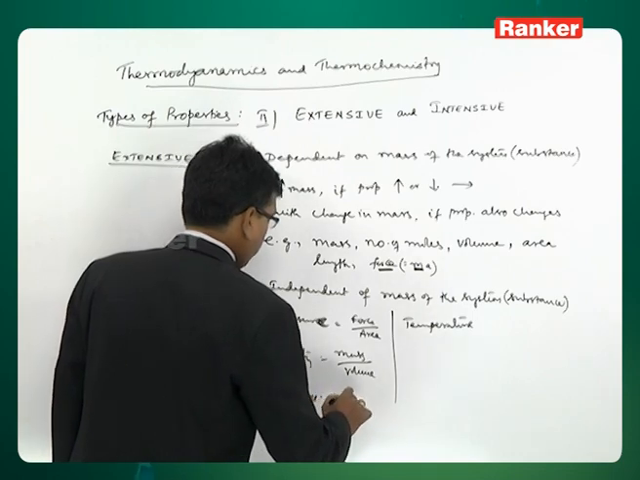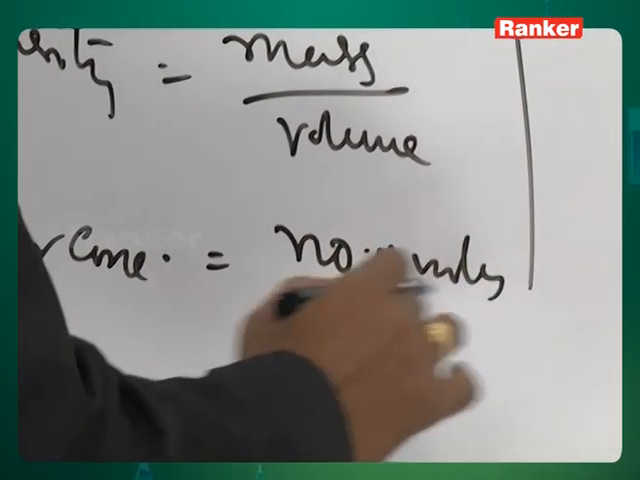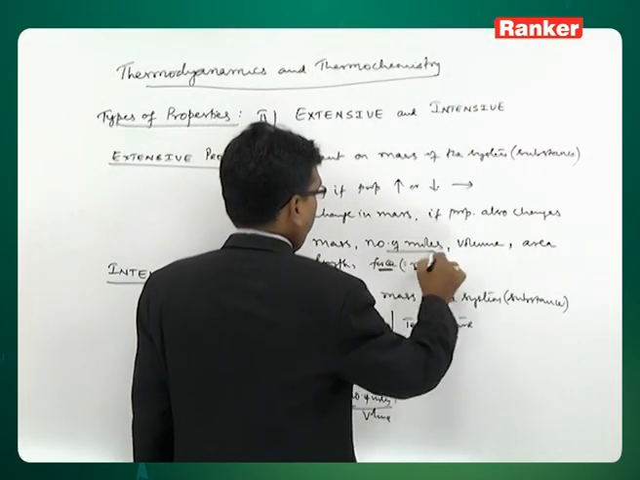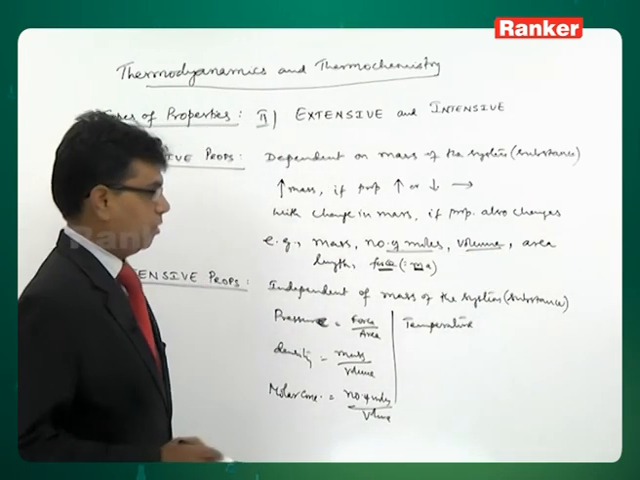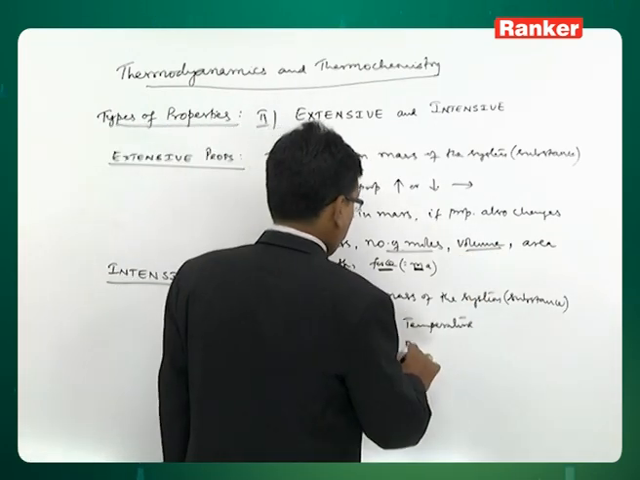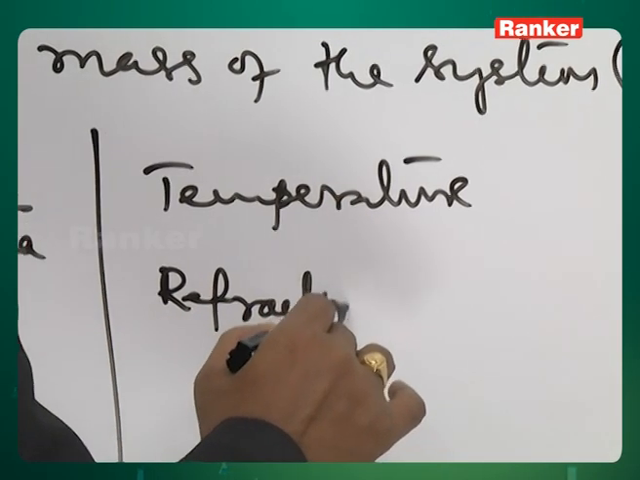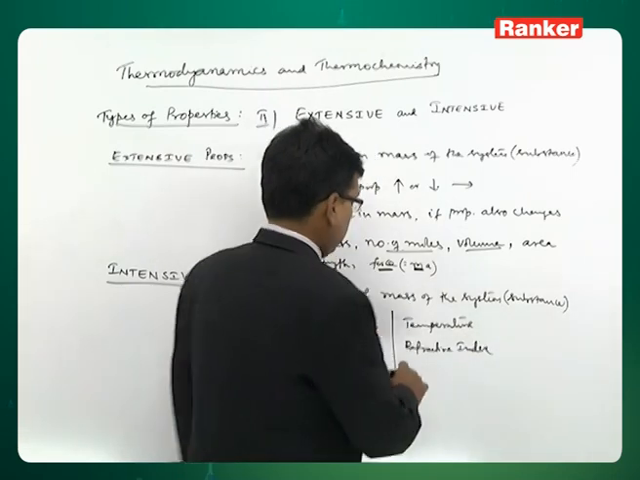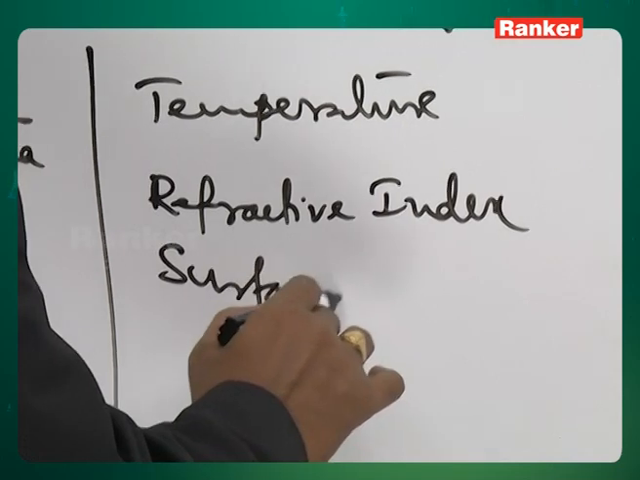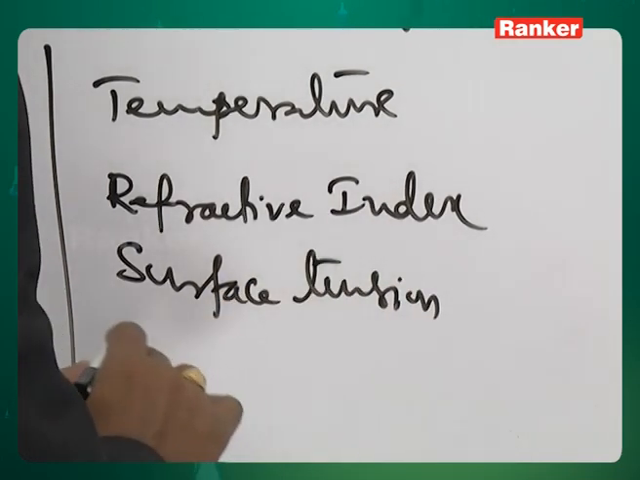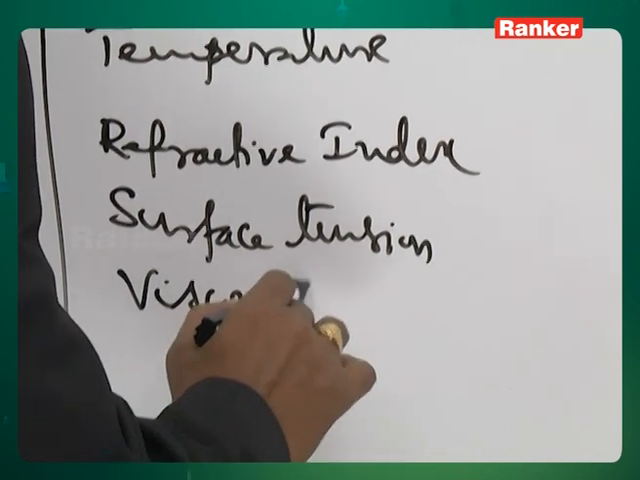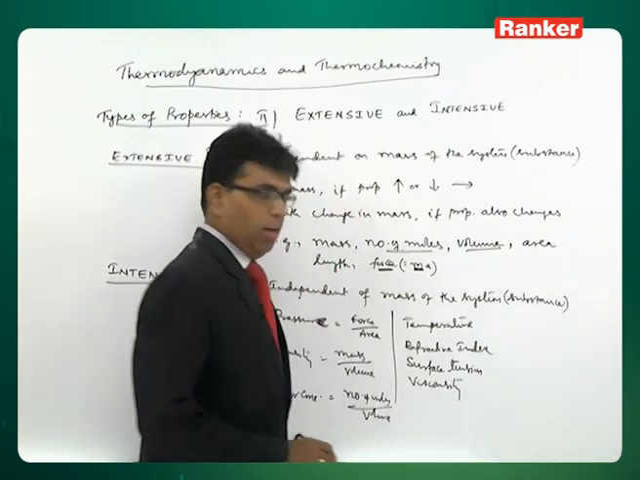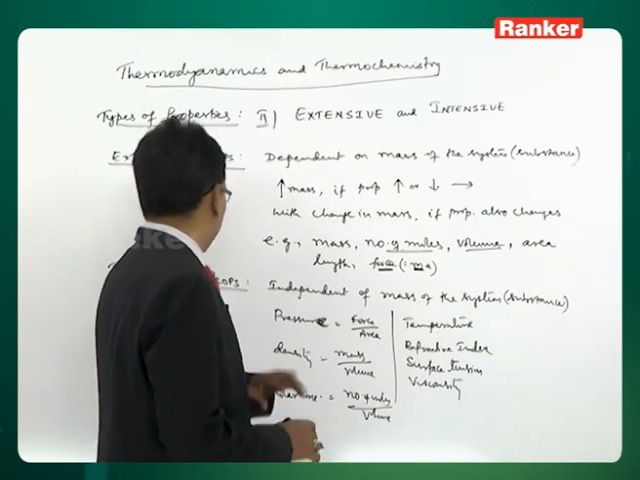Then molar concentration, that is number of moles by volume. As the moles increase, volume also increases, again the ratio remains constant. Temperature, refractive index, surface tension, viscosity, these are all intensive properties.